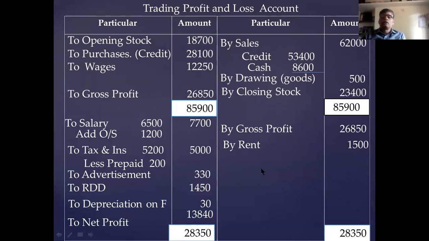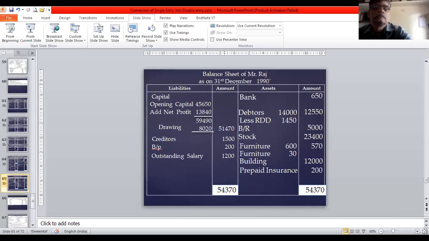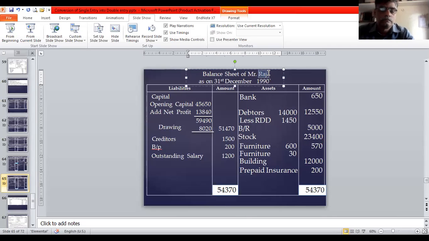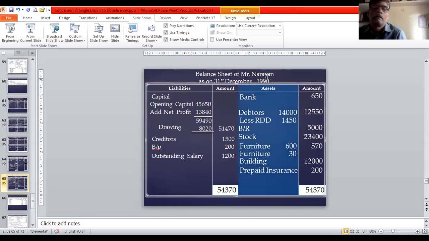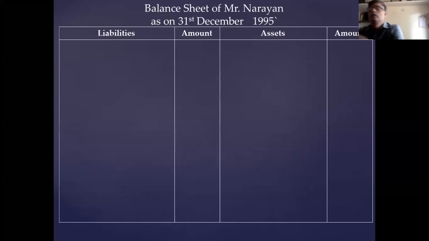Now I prepare the balance sheet. What is the name? I'll change it. Mr. Narayan, for the year ending 31st 12/1995. This is the balance sheet.